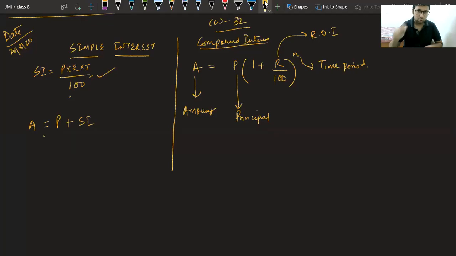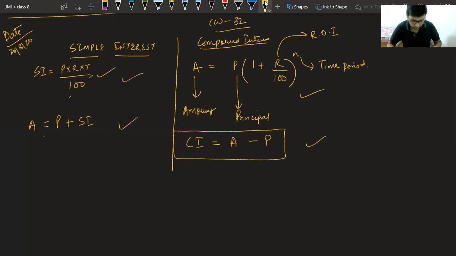Just write the formula right now, and you can say compound interest is given by amount minus principal. These are the two formulas that we use. Okay, till this point everything is fine. Now we'll move to the next topic, that is changing rate. Suppose, no, don't write time here as n. Here it is t only. Only in the case of compound interest we write it as n. I will let you know why it is n.